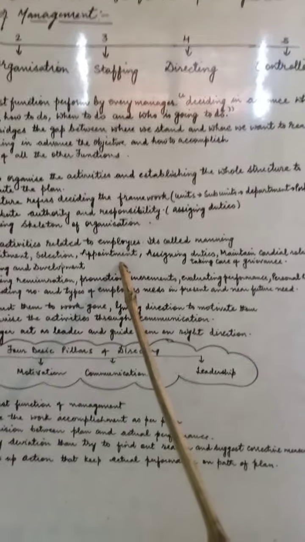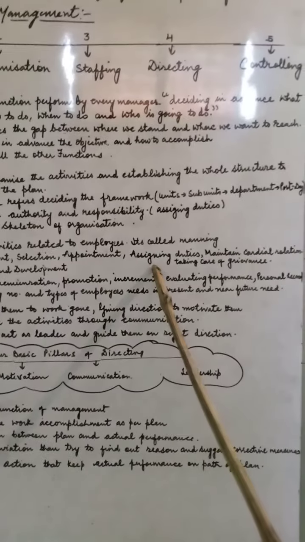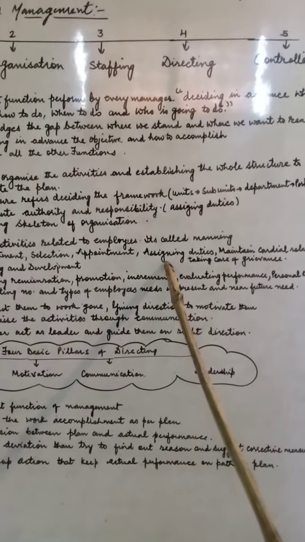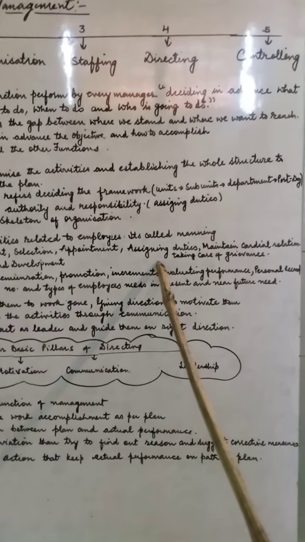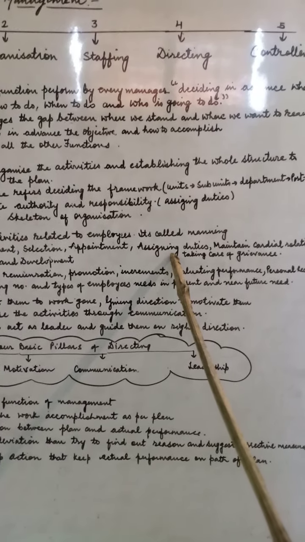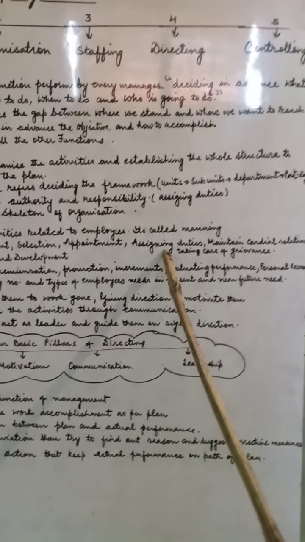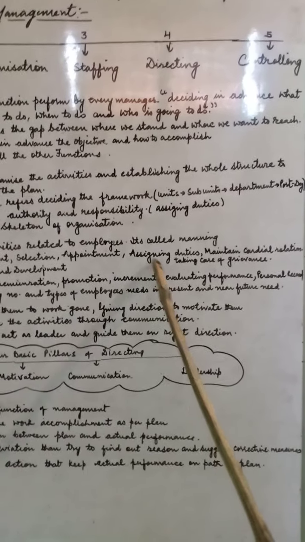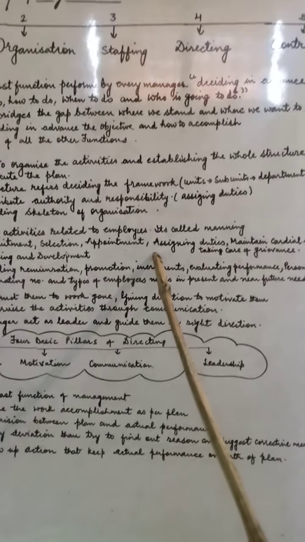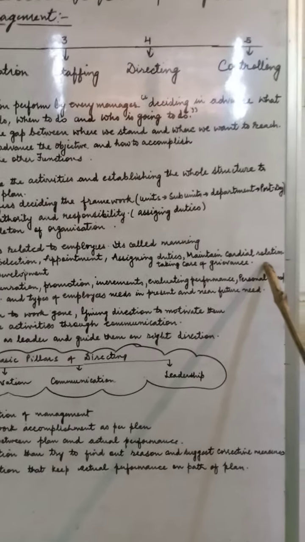Once the appointment is given to the particular person, the organization has to assign the duties. What kind of work is going to be given to the very person who is appointed for the particular job. It is not only appointing a person for a particular job, but also maintaining cordial, heart-to-heart relations with the employees.